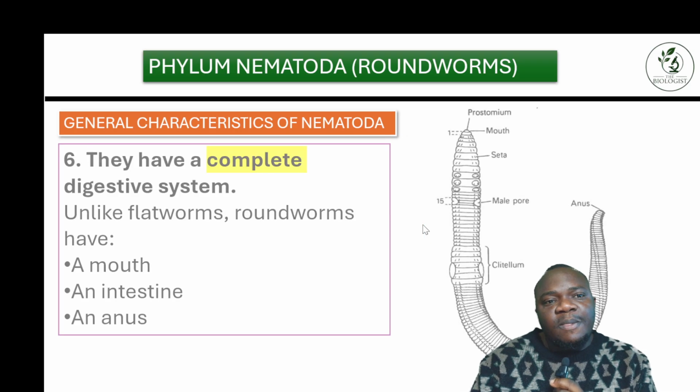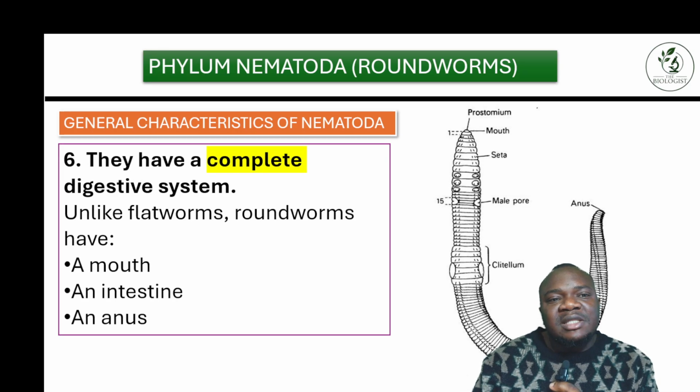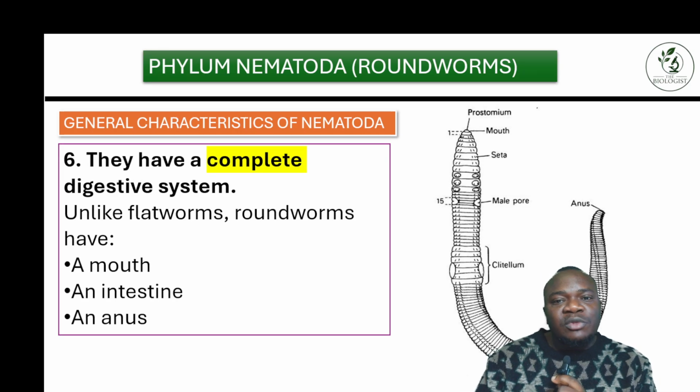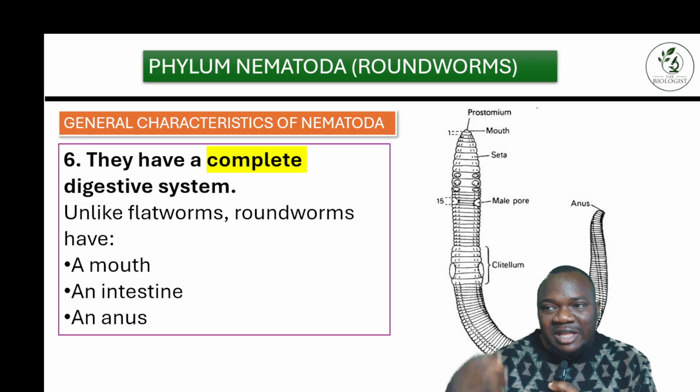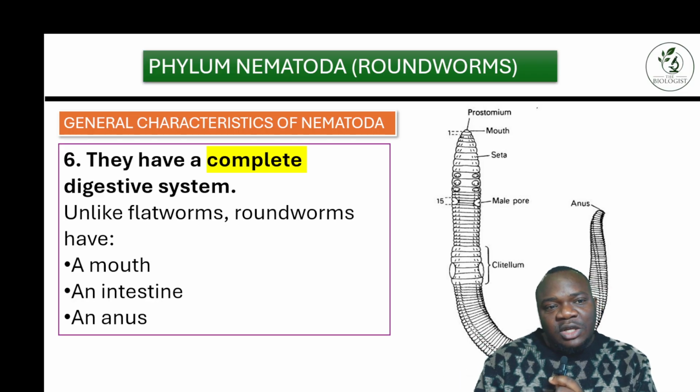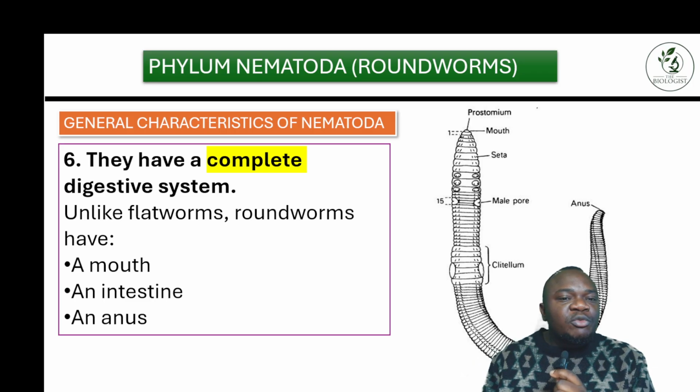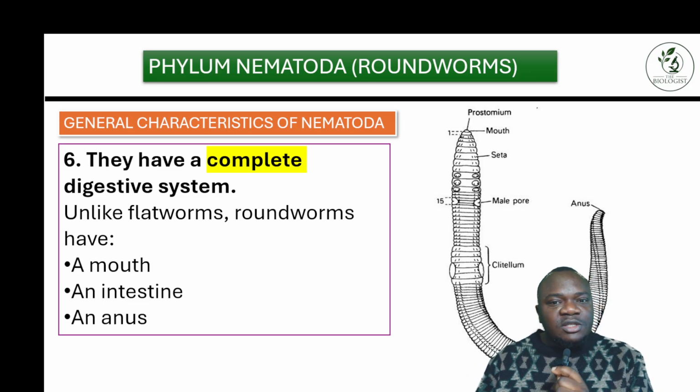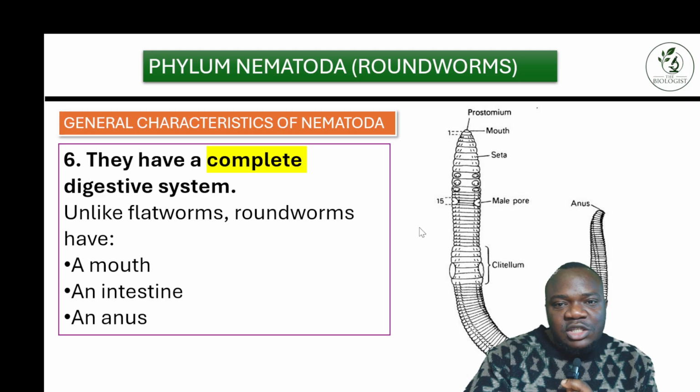The next thing here, they have a complete digestive system. Like I told you, the body is pseudocoelomate because they need extra space for the mouth, for the intestines, for the anus, and they use all those parts of the body to carry out this function. The mouth is used for feeding, while the anus is used to remove waste. You understand? Very nice. So if you look at this diagram here, you can see the mouth, and you can see where the anus is found.